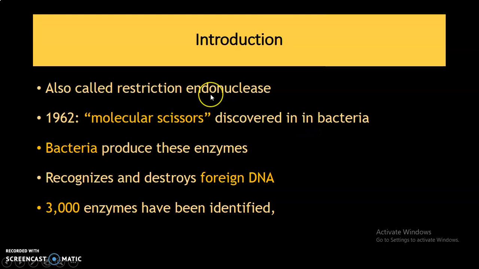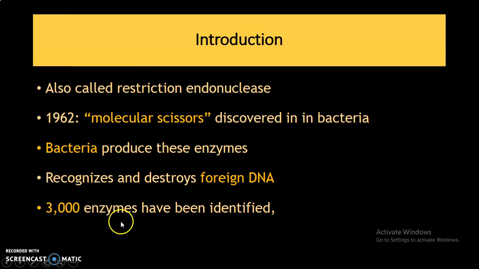These restriction endonucleases are also called molecular scissors and they were discovered in bacteria. Bacteria produce these enzymes. There are various bacteria which produce these restriction enzymes, and these enzymes have been isolated from these bacteria for different purposes, like different biological experiments carried out in genetic engineering laboratories. These recognize and destroy foreign DNA.